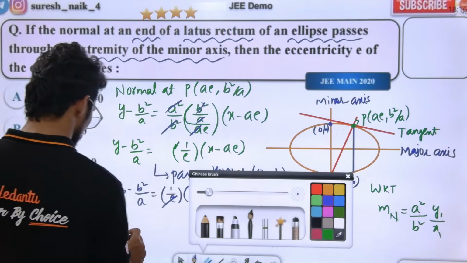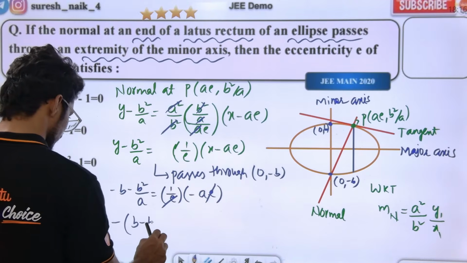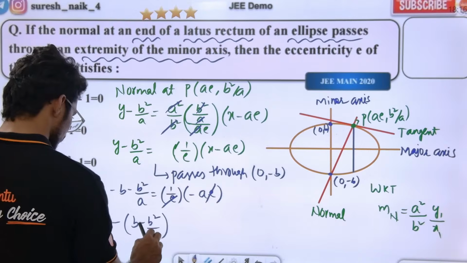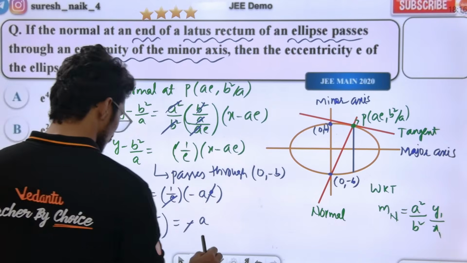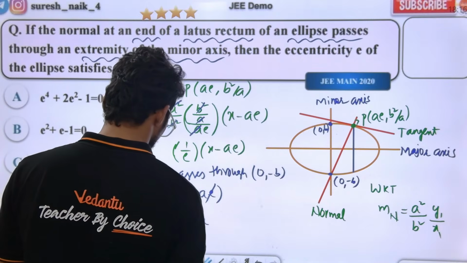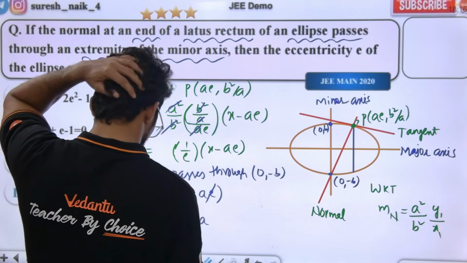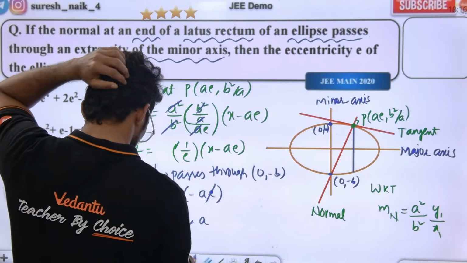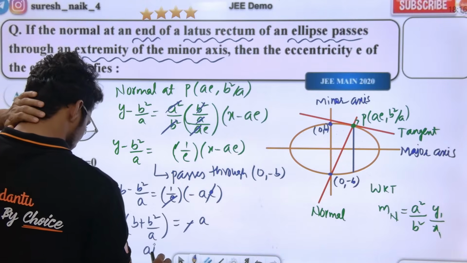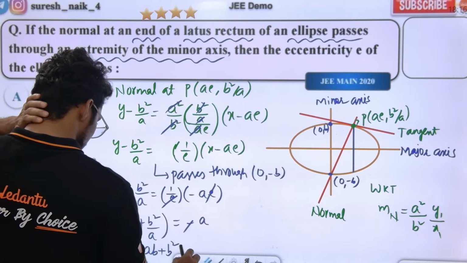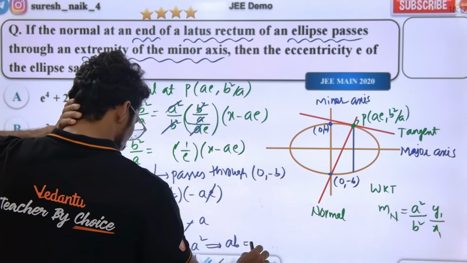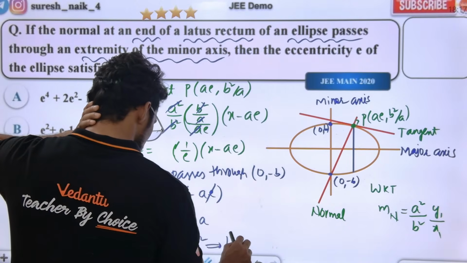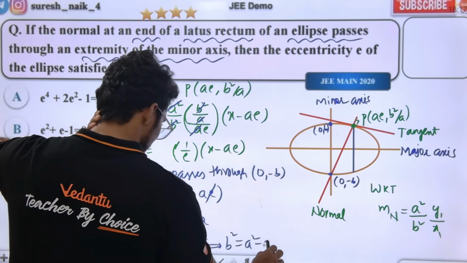E cancel. So minus common B minus B square by A is equal to minus A. Minus cancel. What is the equation I'm going to get? B square. So from this, what I'm going to get? AB plus B square is equal to A square. Or write like this: B square is equal to A square minus AB.